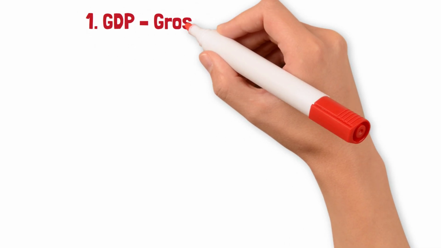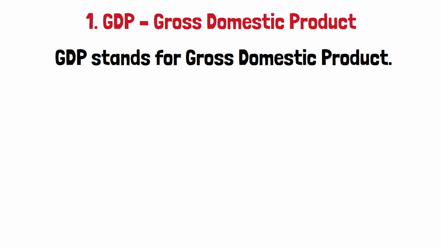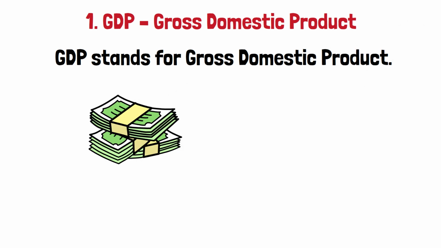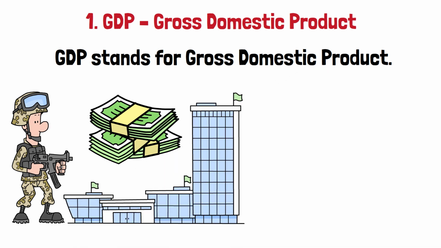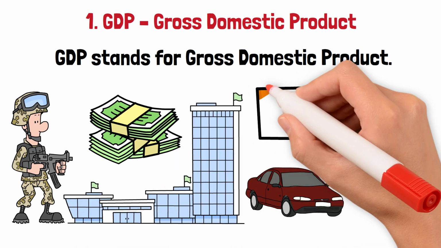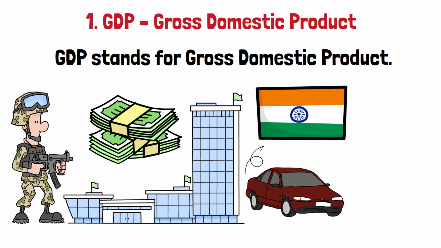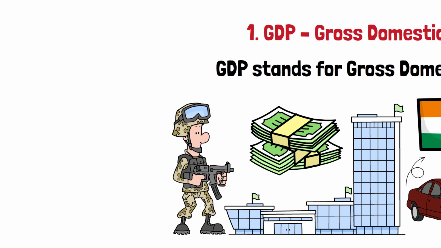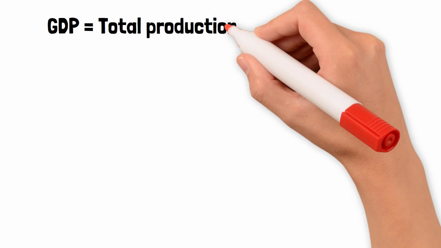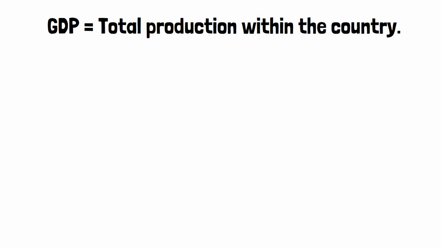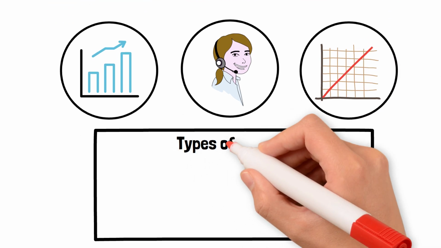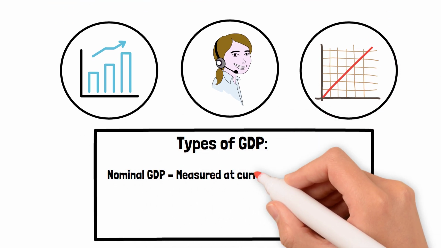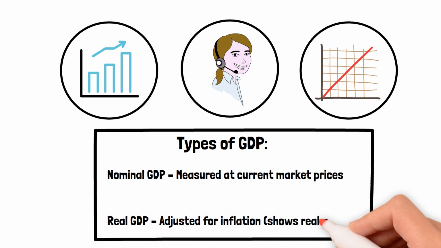1. GDP, Gross Domestic Product. GDP stands for Gross Domestic Product. It is the total value of everything produced within the country's borders, whether by local or foreign companies. Example, a German car company operating in India. Its production counts in India's GDP, not Germany's. GDP equals total production within the country, used to track growth, jobs, and market health. Types of GDP: nominal GDP, measured at current market prices. Real GDP, adjusted for inflation, shows real growth.